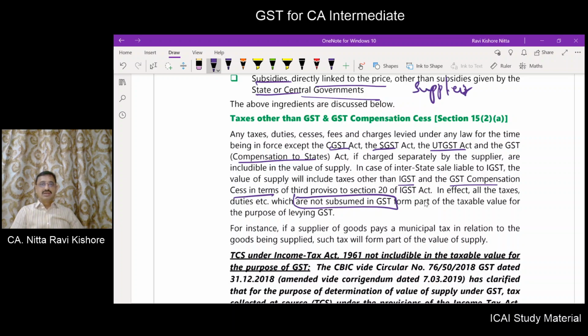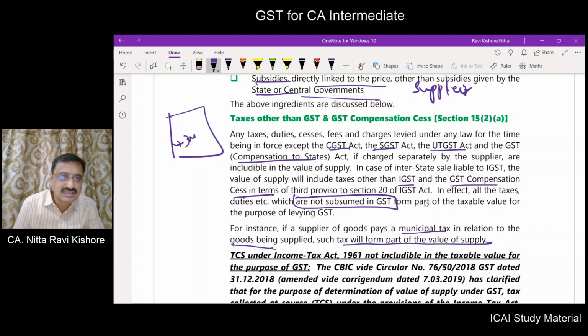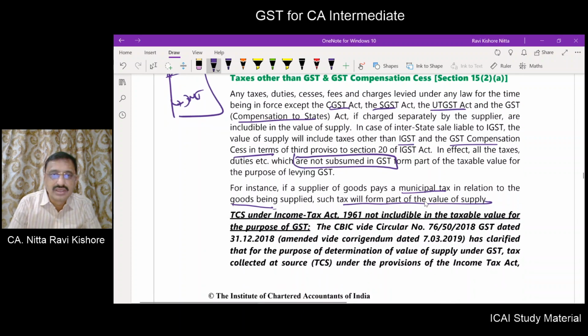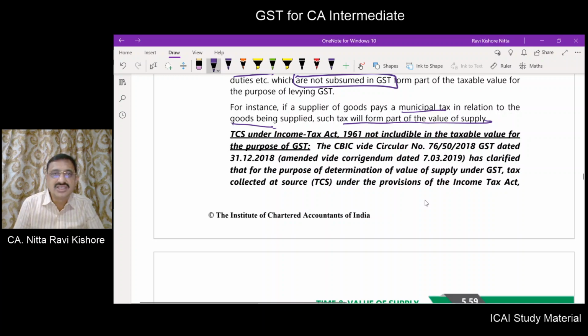For example, if a supplier of goods pays municipal tax in relation to the goods being supplied, then it will form part of the value of supply because that municipal tax levied by the local authority is not subsumed into the GST, and if it is charged separately in the invoice, then that has to be included in the value of supply. Now, the next item is with relation to TCS under the Income Tax Act, which is not includable.